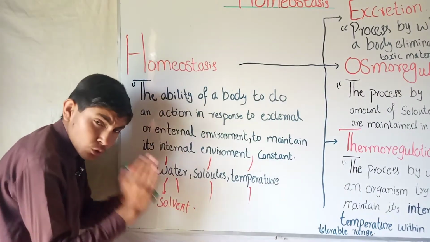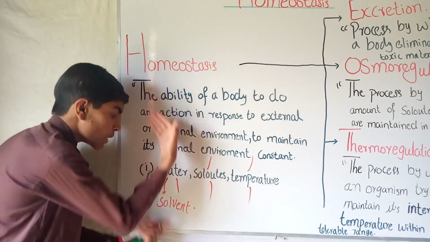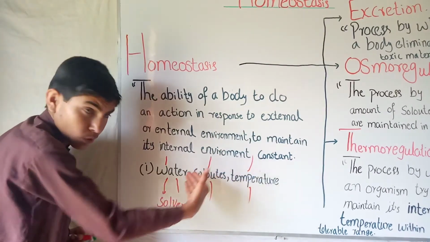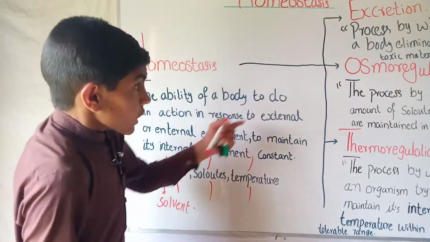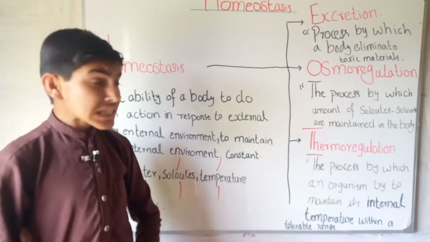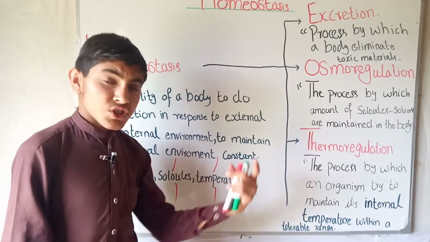So our body doesn't allow our internal environment to rise up or rise down. So it goes on the same plate. Okay. Homeostasis can be divided into three parts.